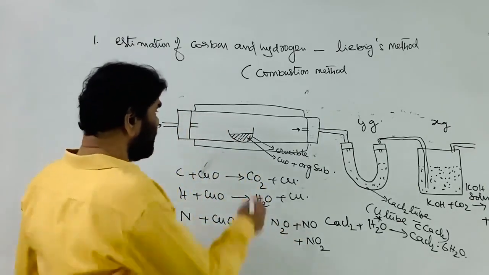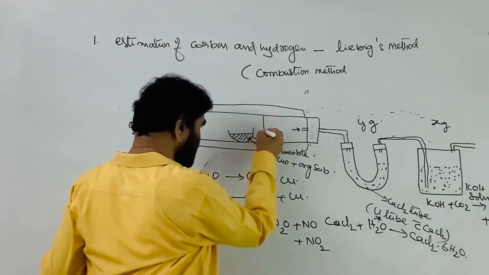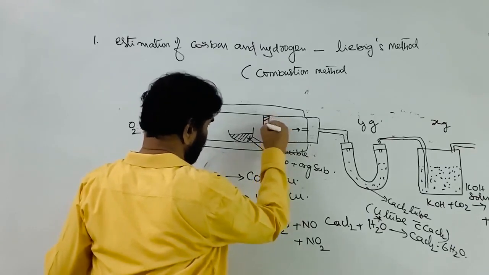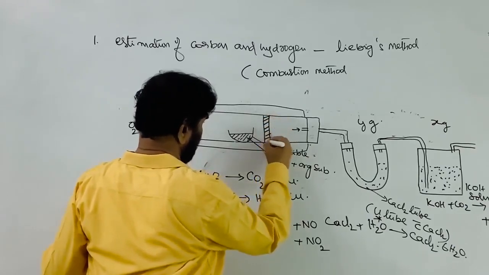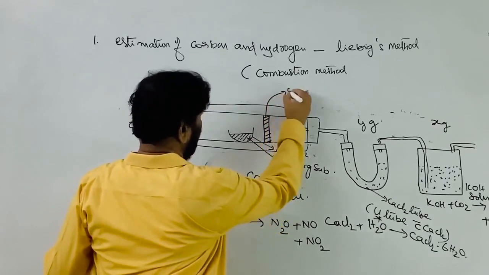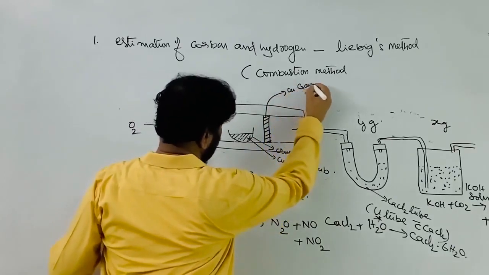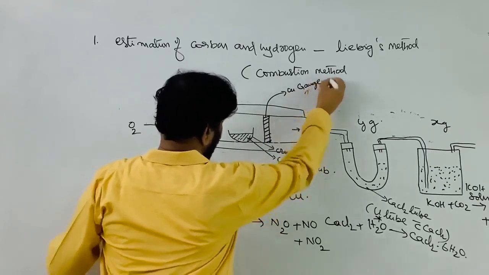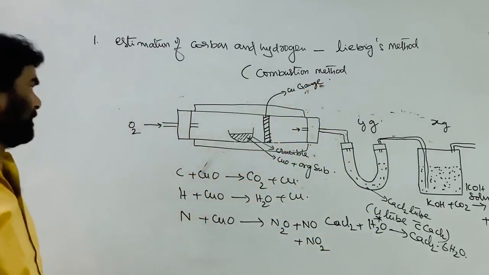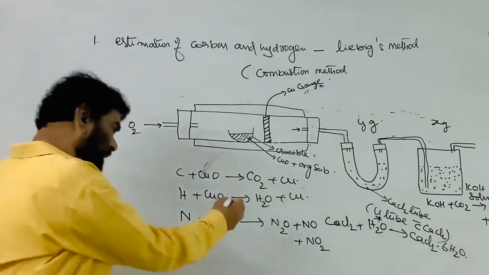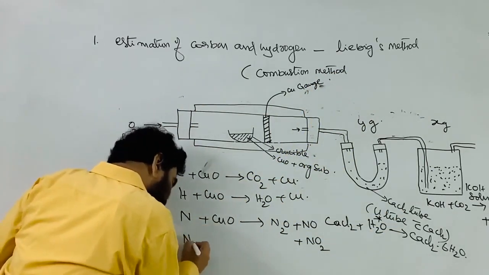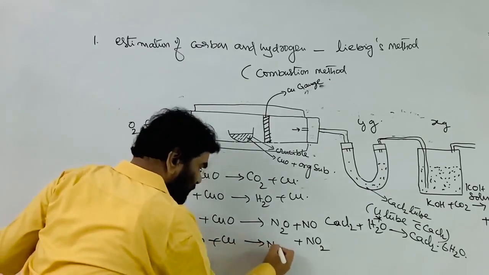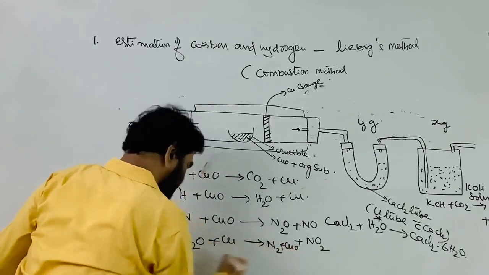what we have to do is use copper gauze, copper mesh. Copper gauze is used. This copper gauze decomposes the N2O: N2O plus copper gives N2 plus copper oxide.